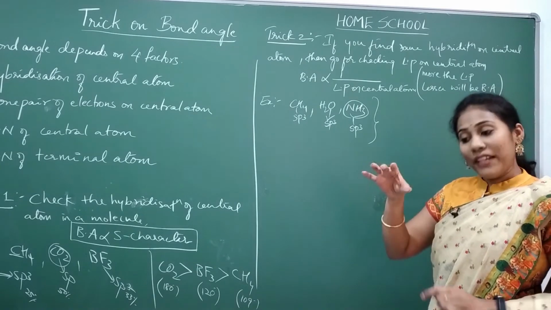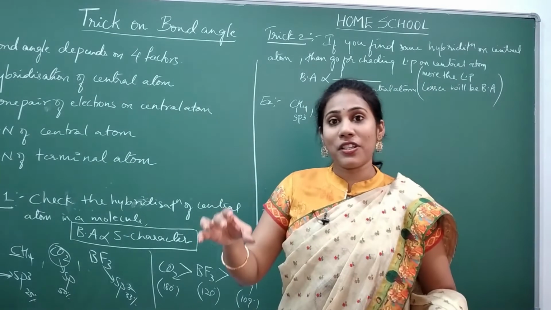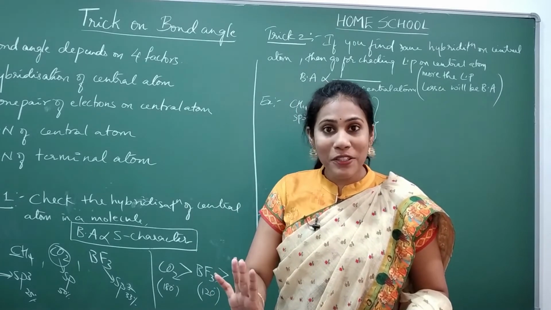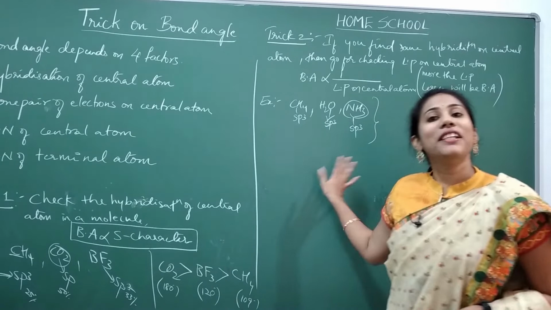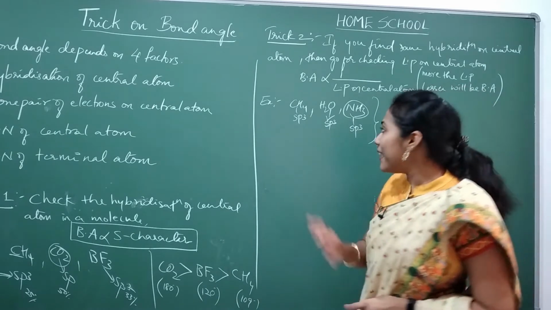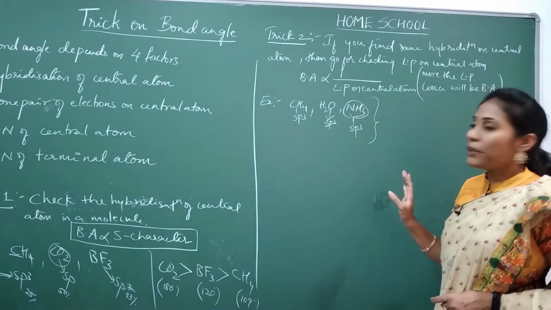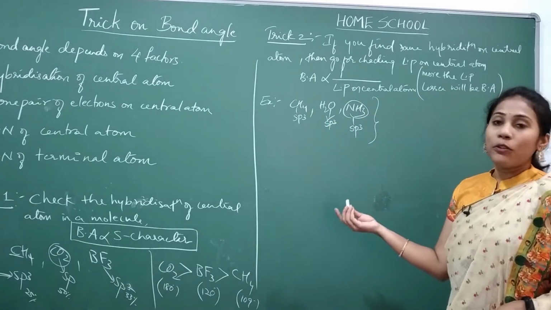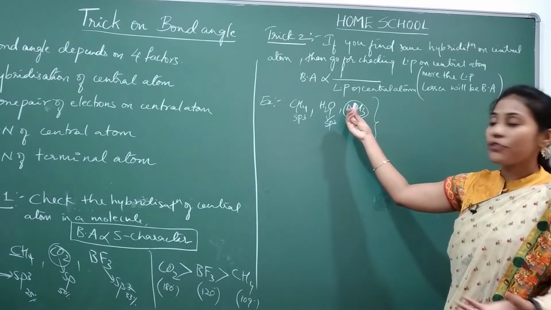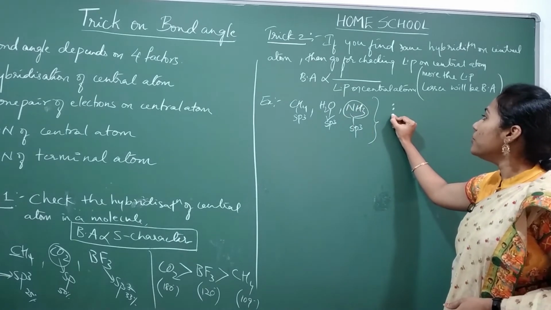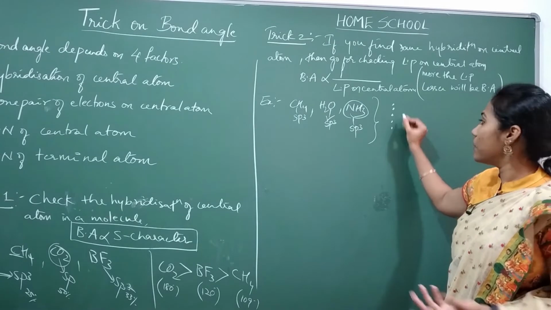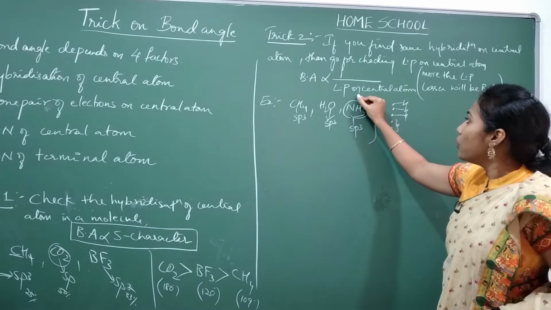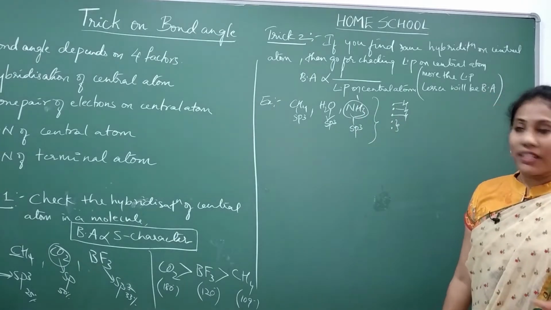When you use the trick on hybridization, in the course of finding hybridization you will also know the number of lone pairs, so that trick will be helpful here also. Using that, find out the number of lone pairs present in each molecule. Say for example, in ammonia, how many lone pairs are there? Nitrogen belongs to the 15th group, so it has 5 valence electrons. 3 sigma bonds are present, so 1 lone pair is there on nitrogen in ammonia.